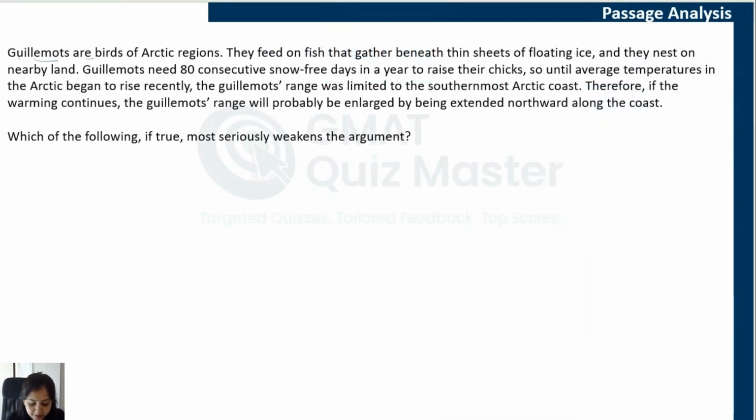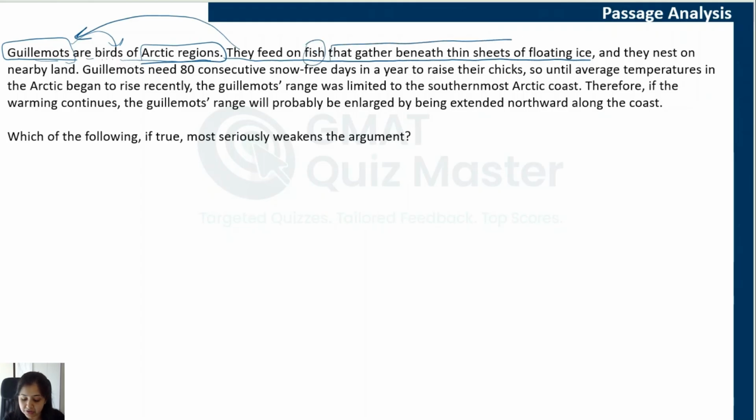Guillemots are birds of Arctic regions. So we have been given a name, guillemots, and we have been told that these are birds of Arctic regions. So these are birds found in Arctic regions. They feed on fish that gather beneath thin sheets of floating ice. Now, what does "they" refer to? They refer to guillemots. So guillemots feed on fish. Which fish? Fish that gather beneath thin sheets of floating ice.